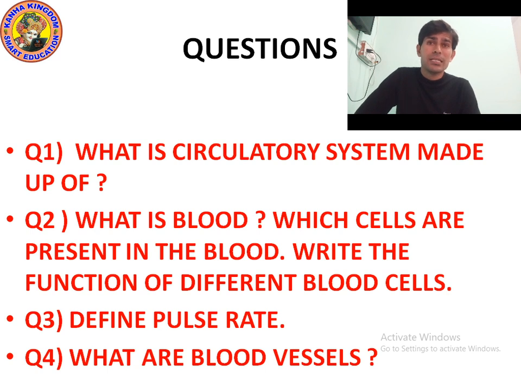The presence of hemoglobin makes the blood appear red. White blood cells are the cells which fight against the germs that may enter our body. Platelets are those cells which form the clot.